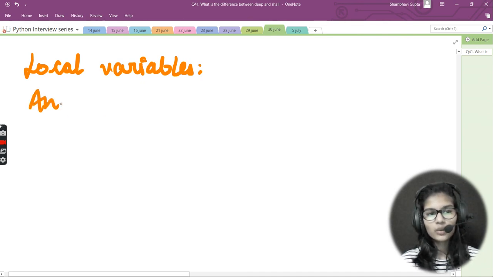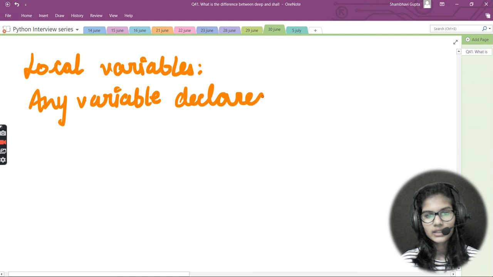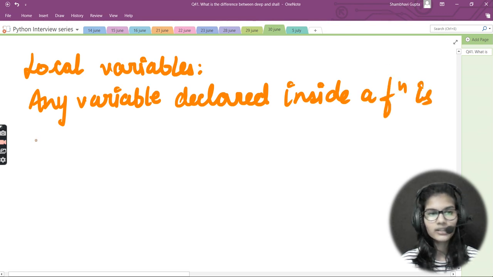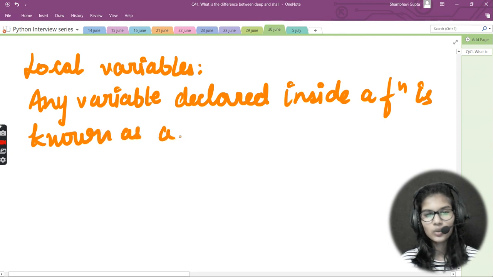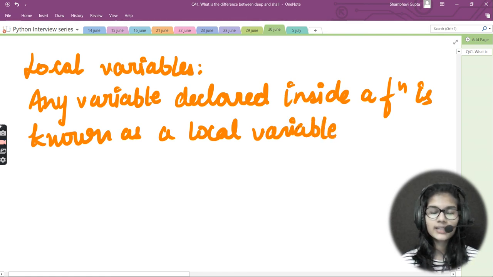Now, talking about the local variables, I would write that any variable declared inside a function is known as a local variable.